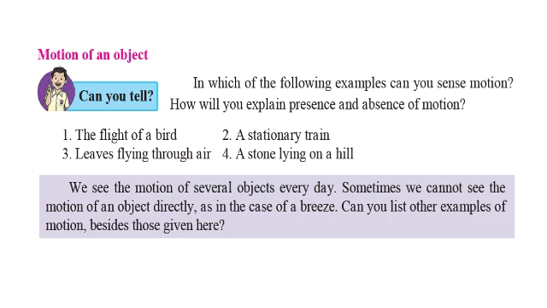An object is getting moved from one place to another. We see the motion of several objects every day. Sometimes we cannot see the motion of an object directly, for example, breathing, circulation of blood in your body. So motion can be visible also, it can be invisible also.